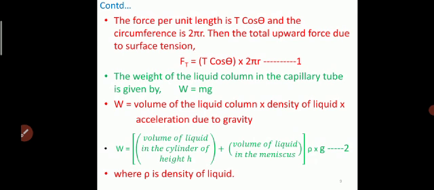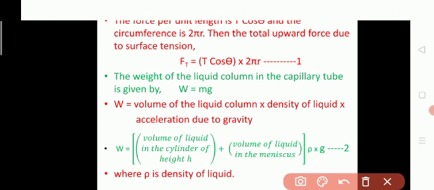Here it is the capillary tube, and this is a liquid column of height h. This is like a cylinder, plus the volume of liquid in this meniscus. Then into rho, the density of the liquid, into g, acceleration due to gravity, where rho is the density of the liquid.